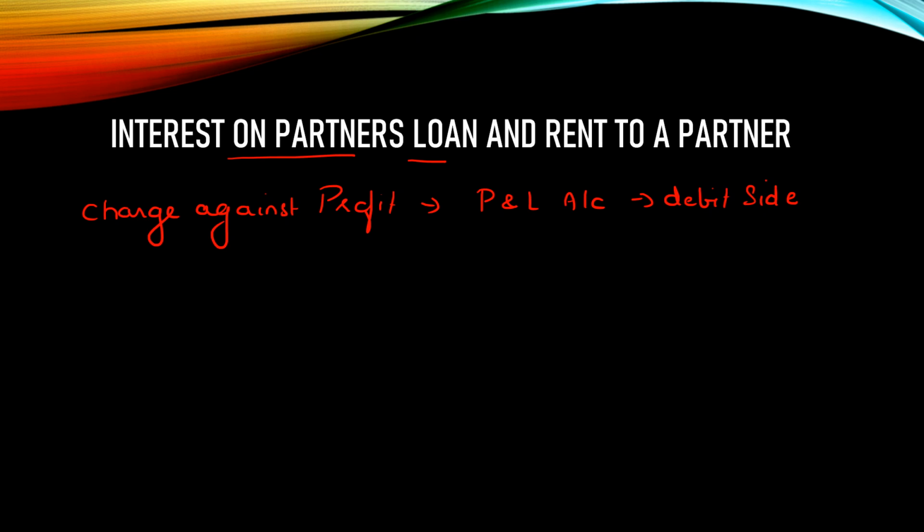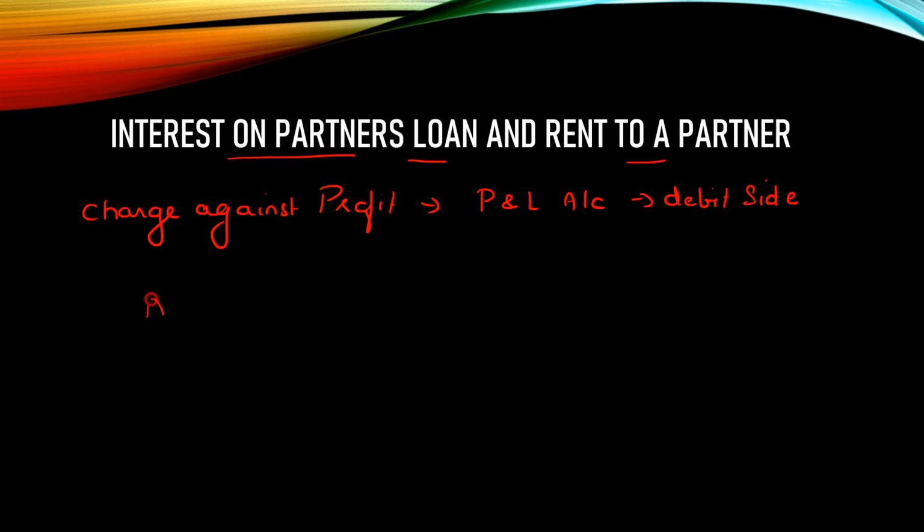Similarly, there is a possibility that a partner might be owning a building and he might be letting it out to the firm. Then under such circumstances, the rent that is paid by the firm to the partner is also an expense for the firm. So again here it is treated as a charge against profit, which means you would put it into the debit side of your profit and loss account like any other expense. So remember, the only 2 items related to a partner which are going to be treated as a charge against profit are interest on partner's loan and rent to a partner.